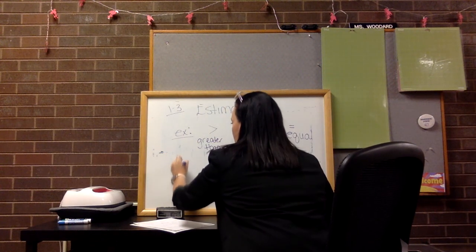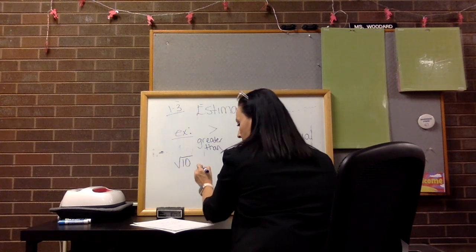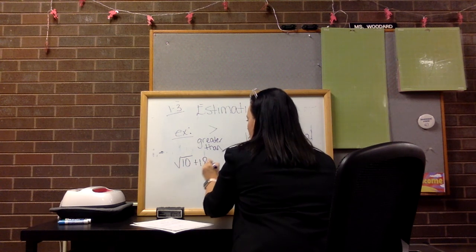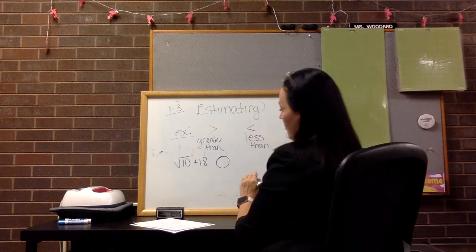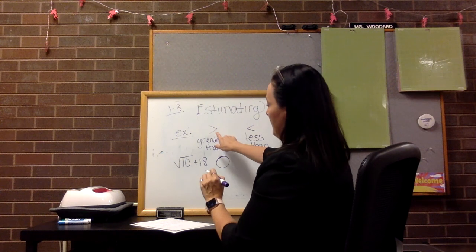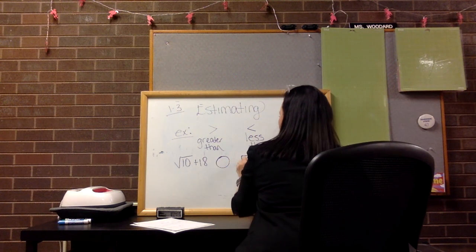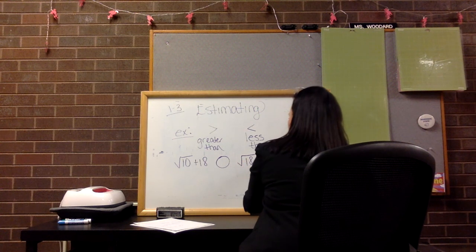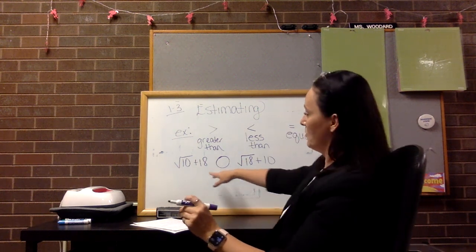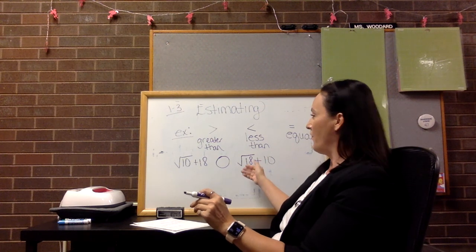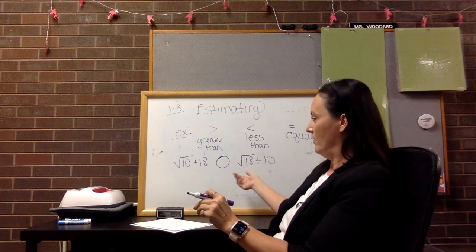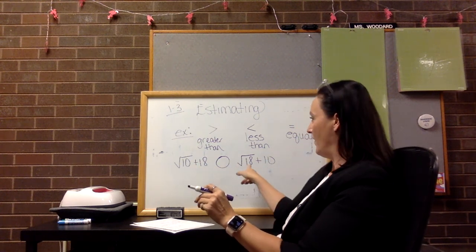We're going to take a look at something like the square root of 10 plus 18, and then you guys are going to be given a circle, an oval, that you have to fill in with one of these symbols: greater, less, or equals. And on this side, we're going to flip it around. What if we got the square root of 18 plus 10 on this side? We're still dealing with the same numbers, an 18 and a 10, but we flipped where our square root is going. Is our square root going around the 10, or around the 18?